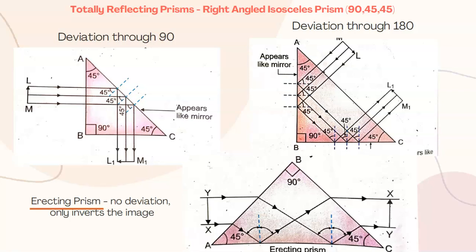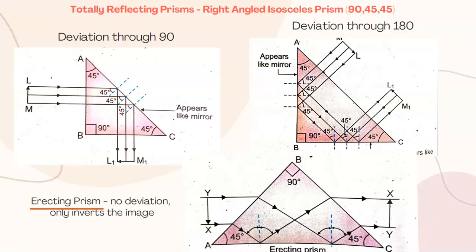In an erecting prism, 90 degree is at the top. We are turning the prism such that 90 comes at the top. This prism is known as an erecting prism because if you look carefully here, the object is upside down, and when we get the image, we get the erect image. So it is flipping the image. Hence, it is known as erecting prism.